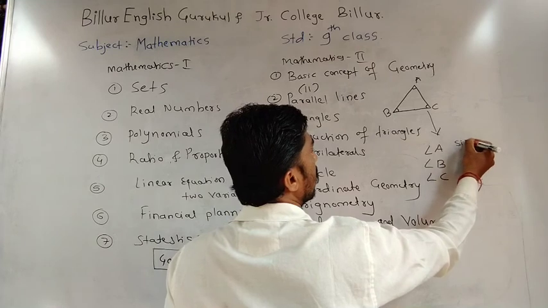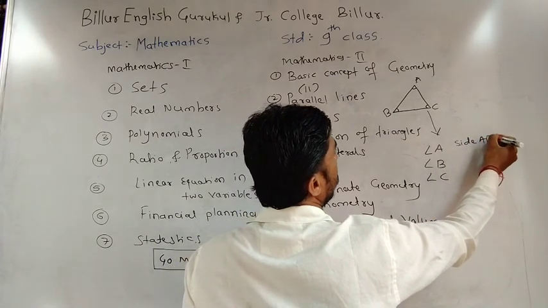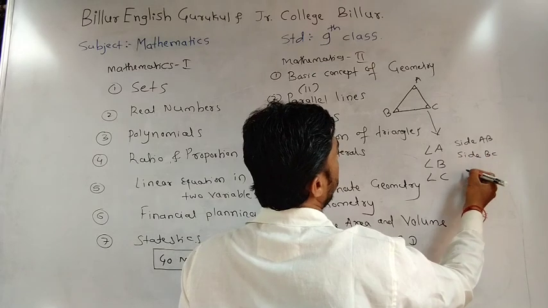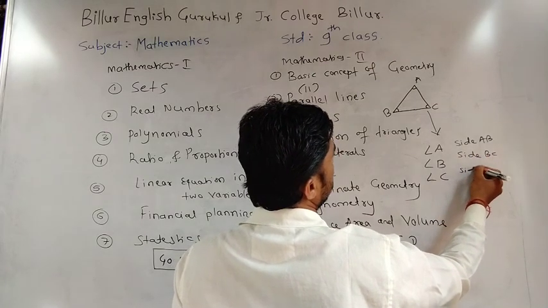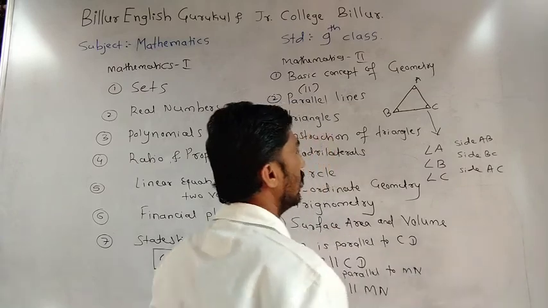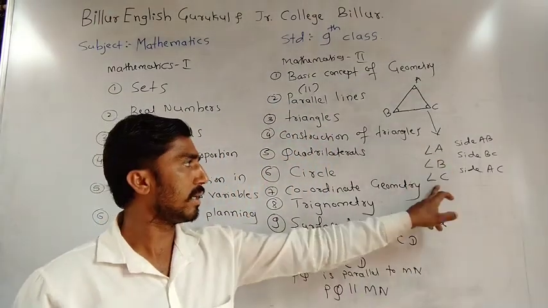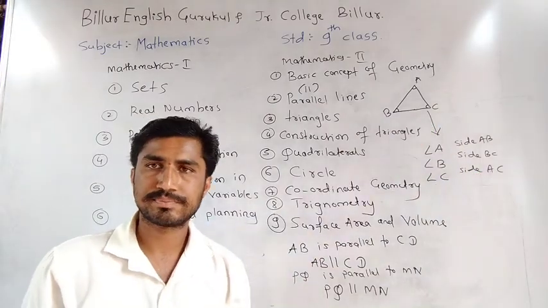Side AB, side BC, and side AC. A triangle has compulsorily three angles and three sides.